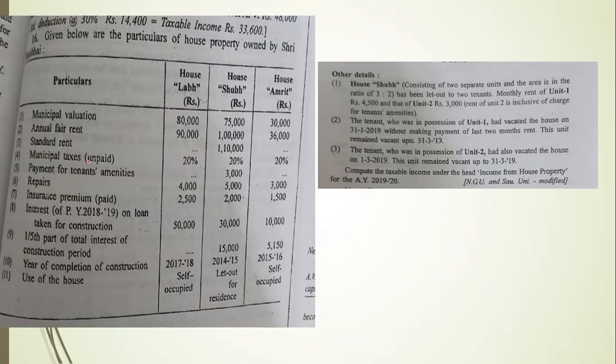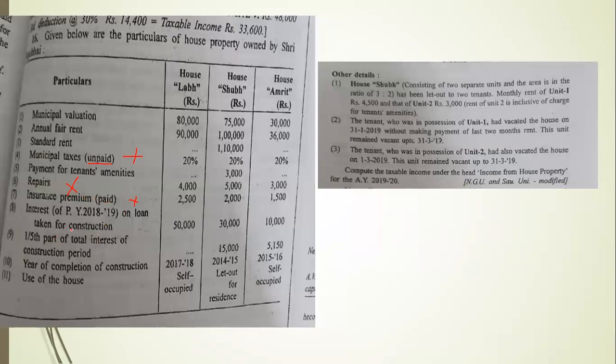Municipal taxes are also given as unpaid, which means there is no use to see it. It will not be calculated. Payment for tenant amenities 3,000. Repairs, or any other particulars which are not given in the statement, will not be considered. So repairs will also not be considered. Insurance premium paid: there is no entry of any insurance premium in our statement.